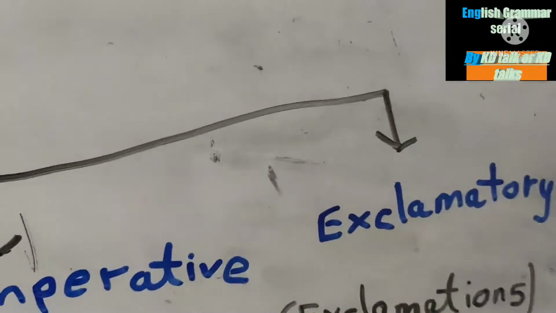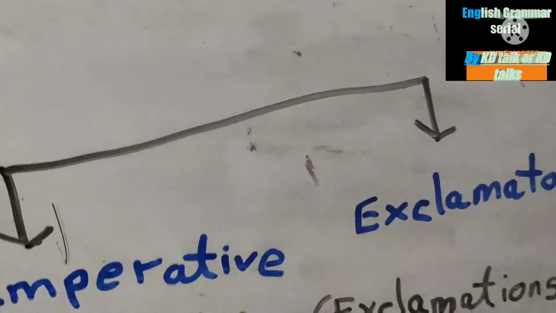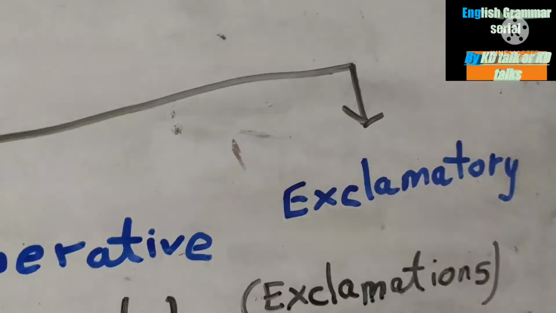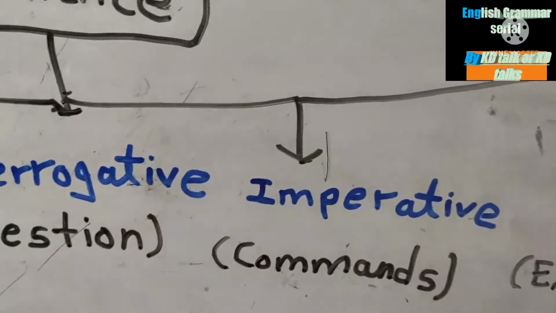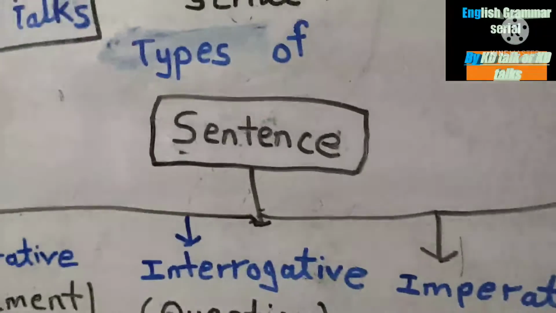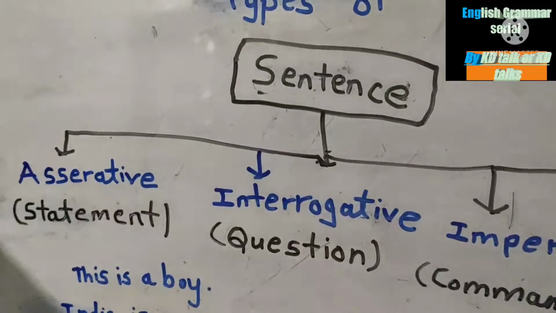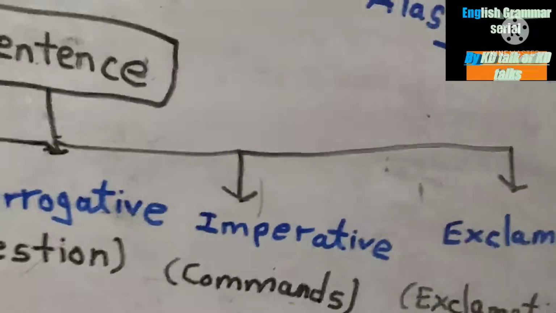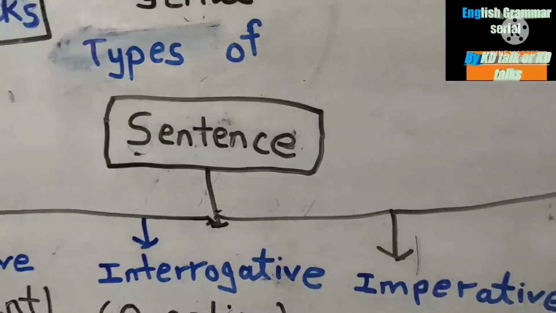And exclamatory sentences are those where a sudden expression or exclamatory sign appears. There are four types of sentences: assertive, interrogative, imperative, and exclamatory. This is all about the types of sentences.